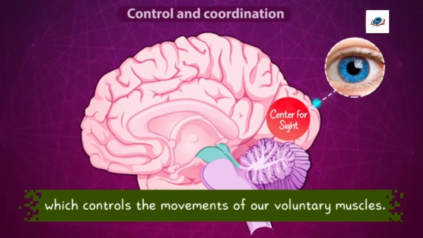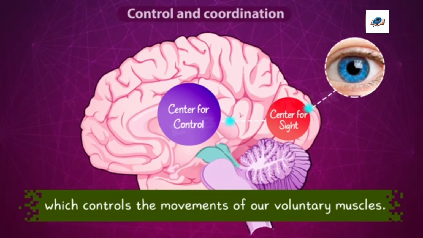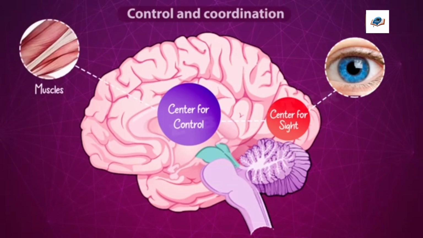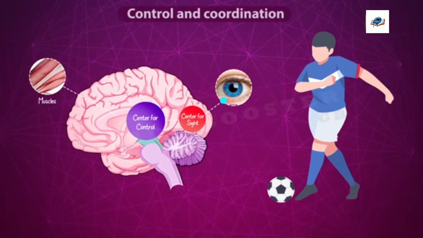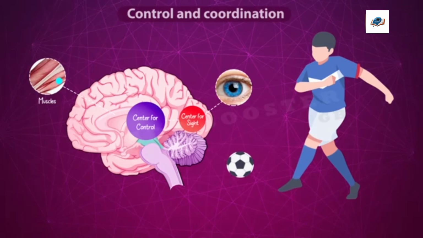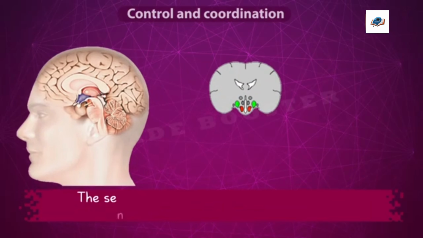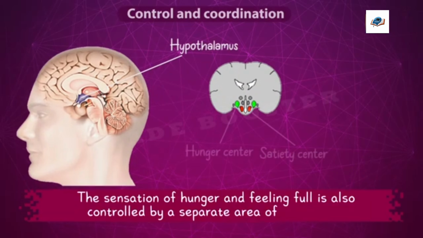For example, if we are playing football, our eye sends the information about the position of the ball to the area of the brain which analyzes it. After analysis, a decision is taken and the information is sent to the area of the brain which executes it. It causes the necessary movements in our muscles and makes us kick the ball in the right direction with the right force. The sensation of hunger and feeling full is also controlled by a separate area of the forebrain.